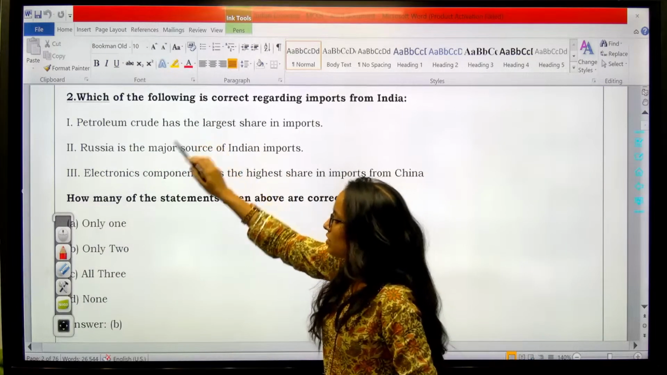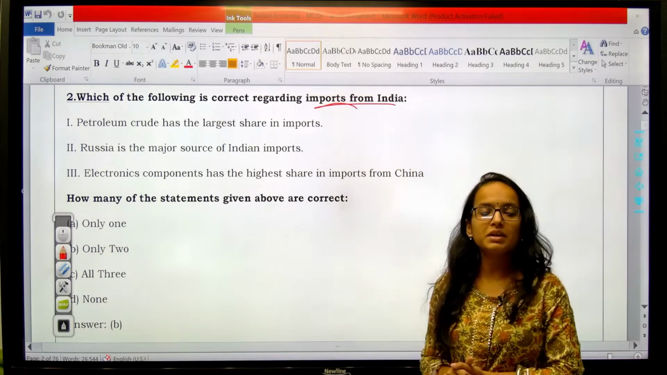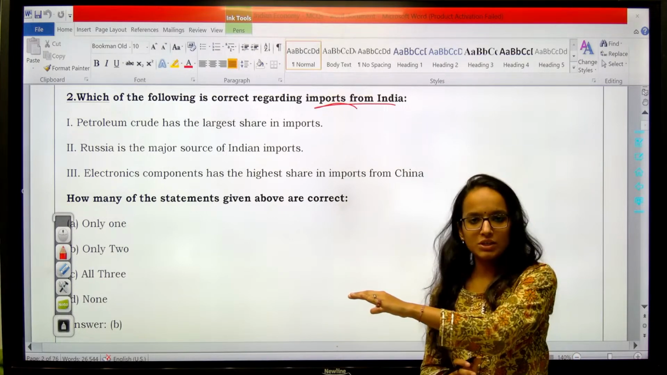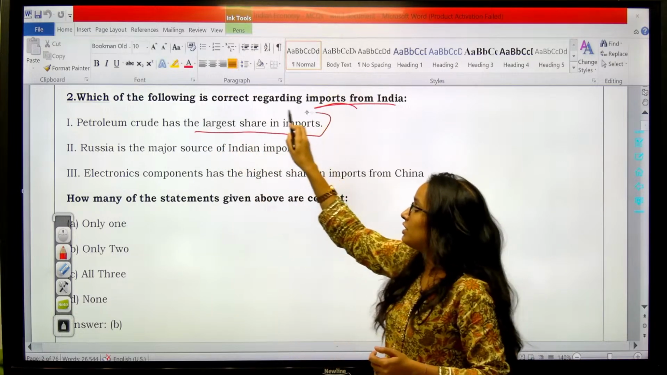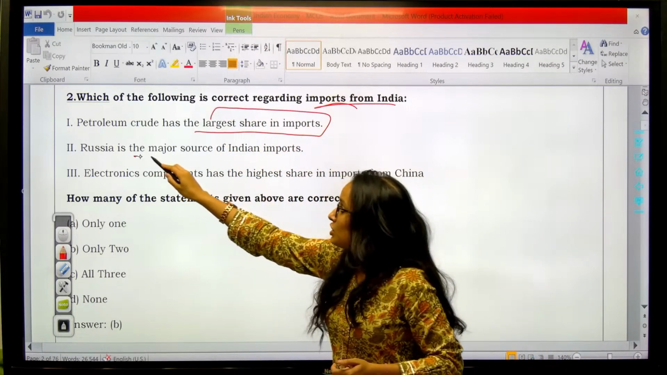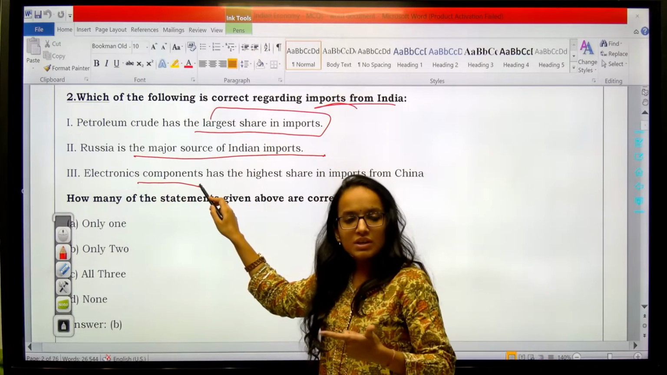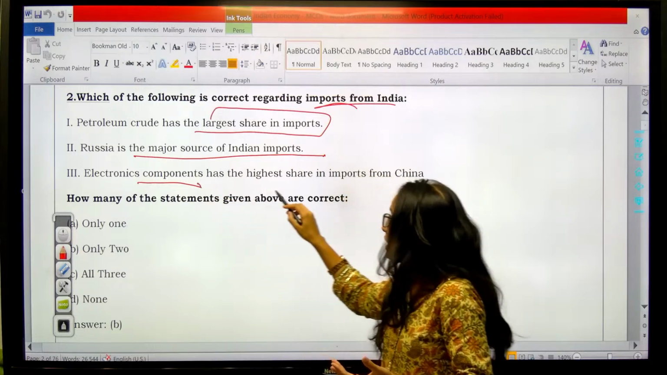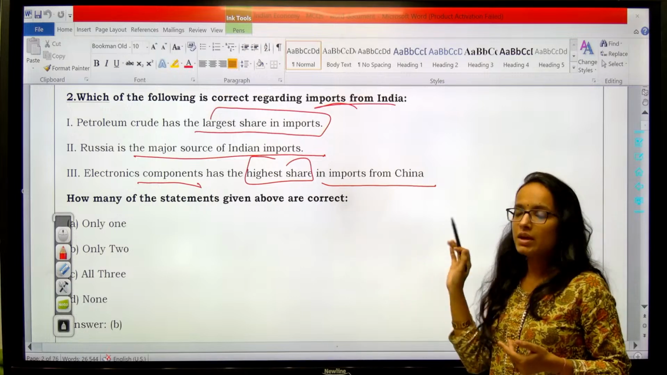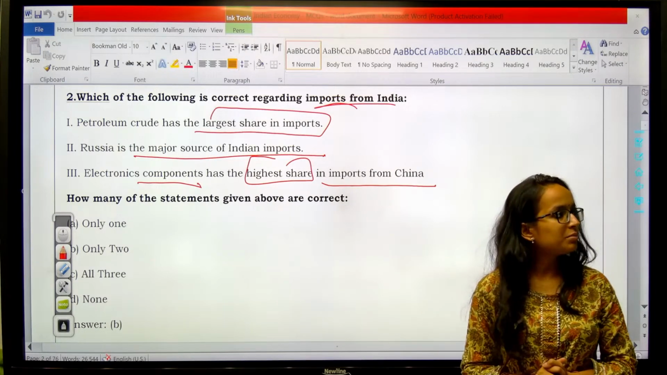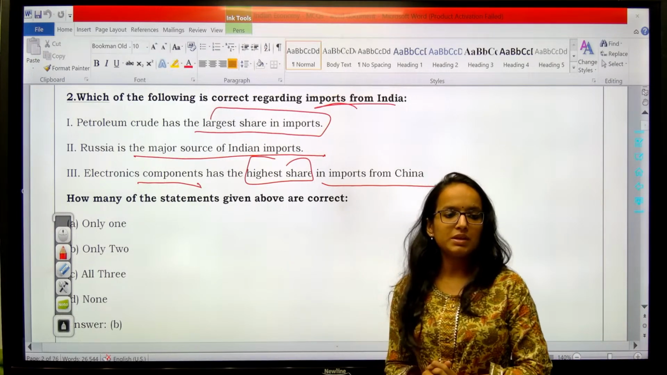Moving on to your second question. Which of the following is correct regarding imports in India? Since we have talked about exports, now we have imports. Petroleum crude or crude oil has the largest share in imports. Russia is the major source of Indian imports, not exports, imports. Electronic components, the electronic gadgets, chips, all the electronic devices have the highest share in imports from China. Which of them are correct? Tell me the answer. Question number 2, answers please.